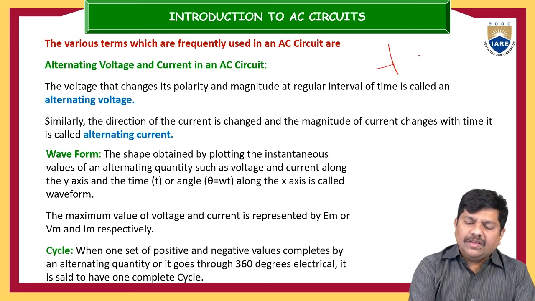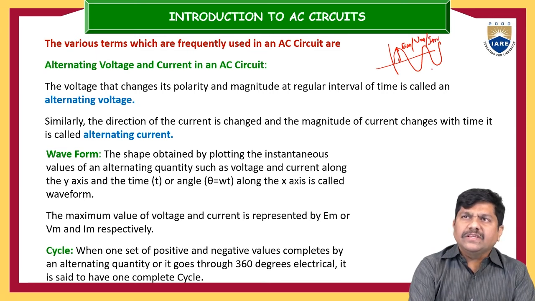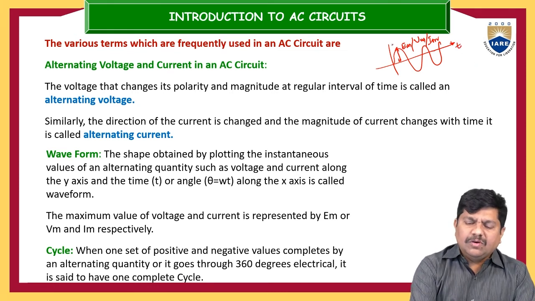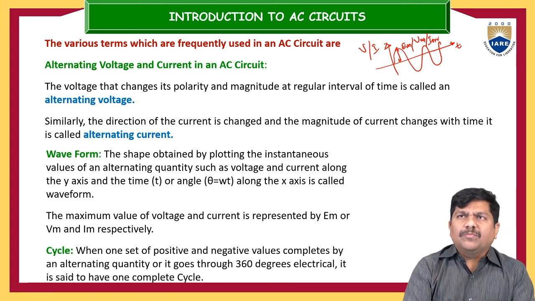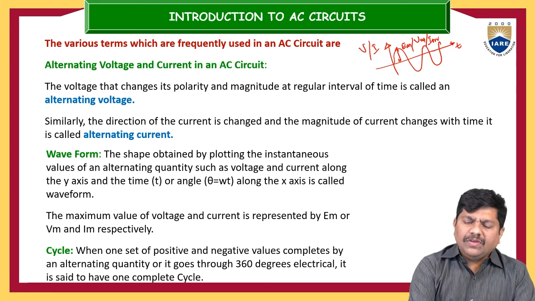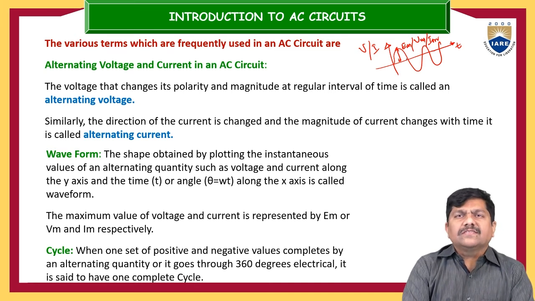Suppose the waveform is like this, now it will have a peak value. That peak value is nothing but either Vm or Em if it is a voltage, or if it is a current, then this is represented as I suffix m. And on the x-axis, this would be time t. On the y-axis, this may be voltage or current I. So here Em, Vm or Im are the peak values, and sometimes this is also called crest values, the maximum values in that particular waveform.